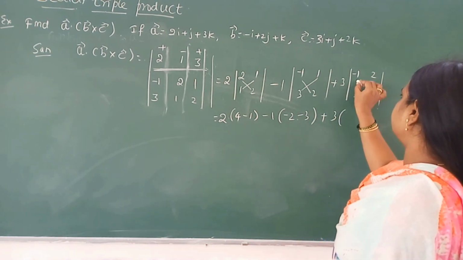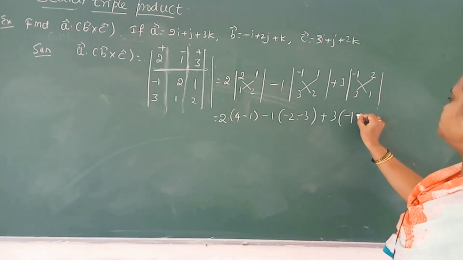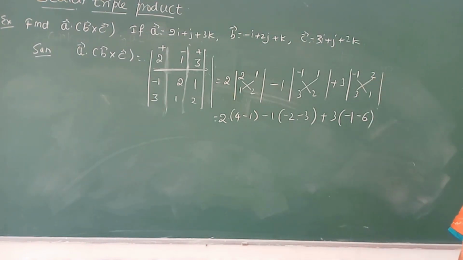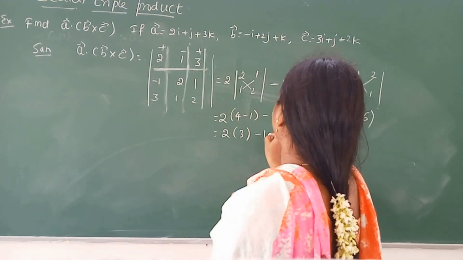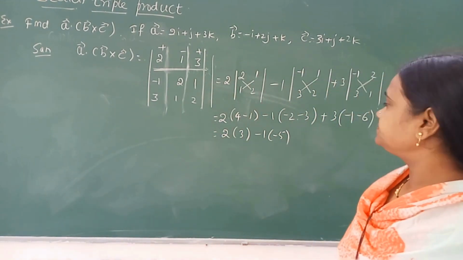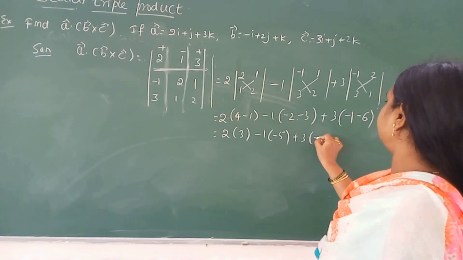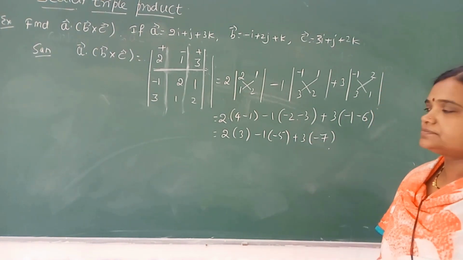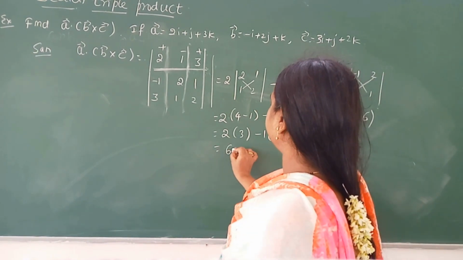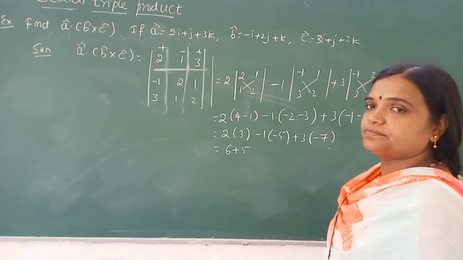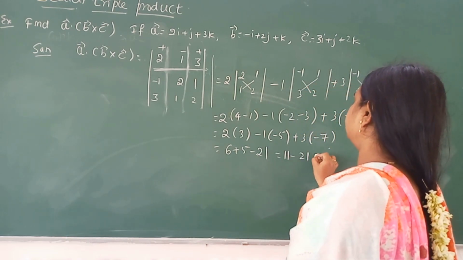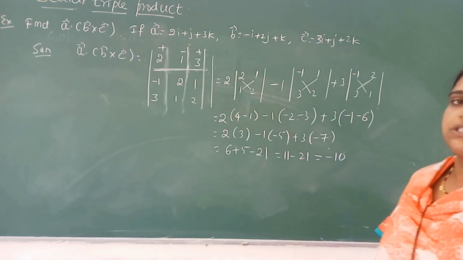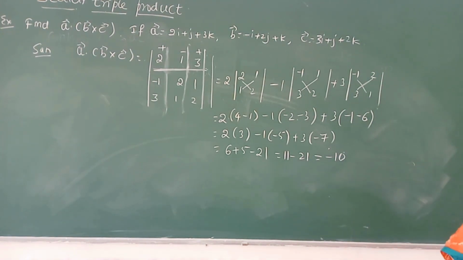Plus 3 times: cross multiply, minus 1, 3 into 2, 6, so minus 7. Then 3, minus 1, minus 5, plus 3, minus 7: 6 plus 5, minus 21, means 11 minus 21. What is the value? This is how you can calculate.